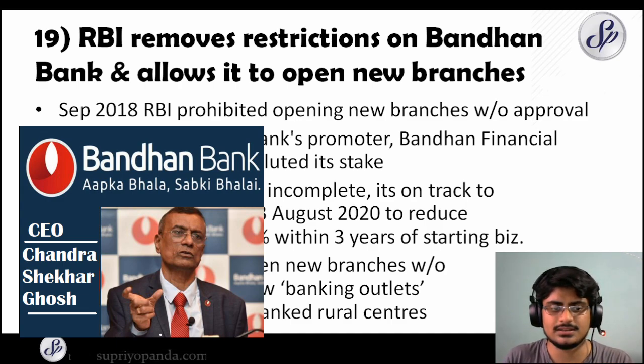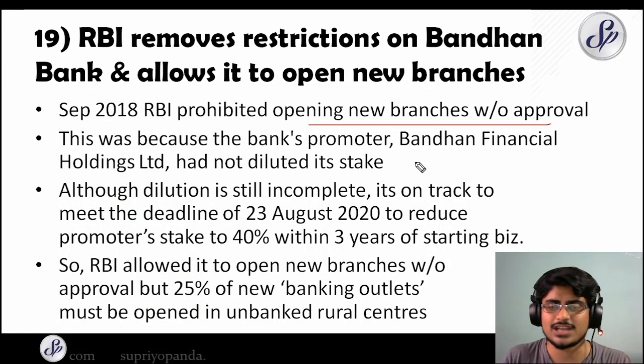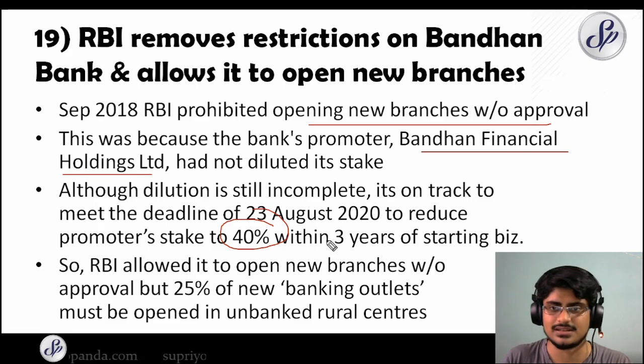So in September 2018, RBI had prohibited them from opening new branches without prior approval. So prior approval they needed to take before they could open new branches. Why had they done it? Because the bank's promoter Bandhan Financial Holdings Limited had not diluted its stake. So they needed to dilute the stake to 40% within 3 years of starting the business. So when was this deadline? This deadline was 23rd August 2020.